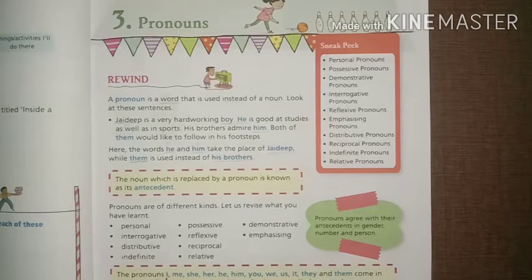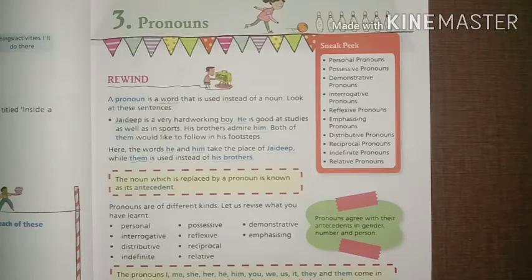I is a subject as a first person and the object of I is me. She is a third person and the object of she is her. He is a third person and the object of he is him. You is a second person. We is a first person and the object of we is us. It is a third person. They is a third person and the object of they is them.